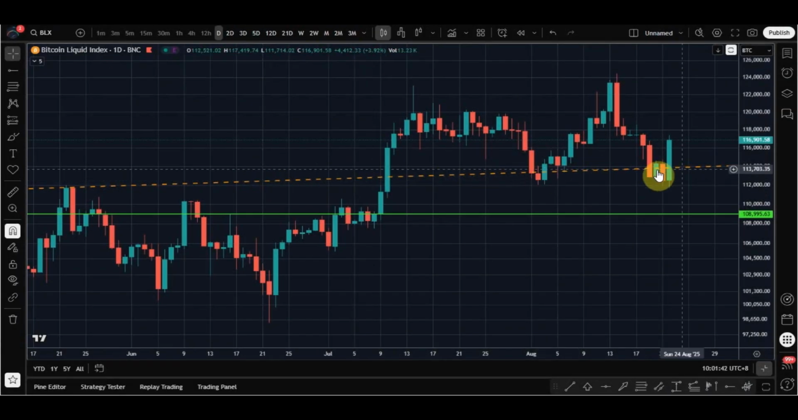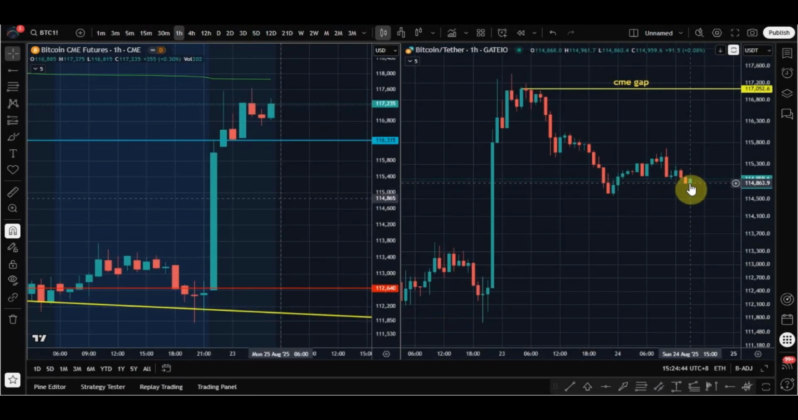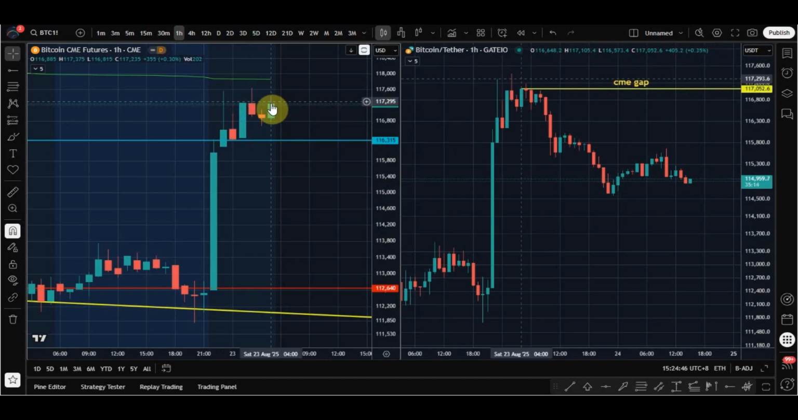The orange dotted support line is still holding with no multiple candle closures under it yet, which would confirm a large pullback. So as usual, there is a CME gap over the weekend as shown here, where price closed at 117,230, but currently is trading well below this level.